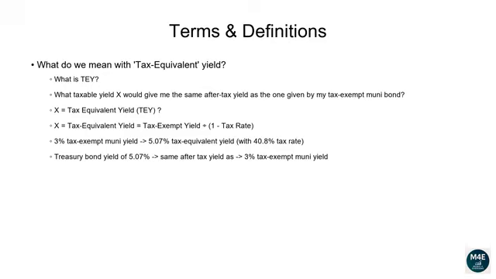The formula to compute the tax-equivalent yield is given by Muni tax-exempt yield divided by 1 minus tax rate. For example, if a muni bond yields 3%, and you're in the 40.8% tax bracket, the tax-equivalent yield would be 3% divided by 1 minus 40.8%, and that's equal to 5.07%. So a taxable bond like a US Treasury would need to yield at least 5.07% to match the yield of a tax-exempt muni bond, currently yielding 3%.